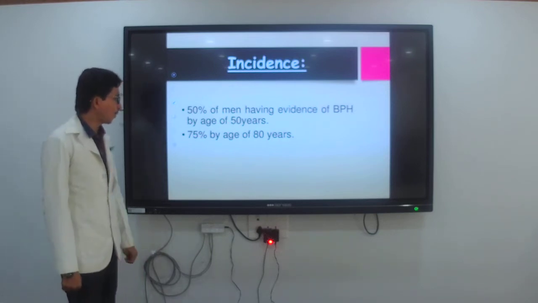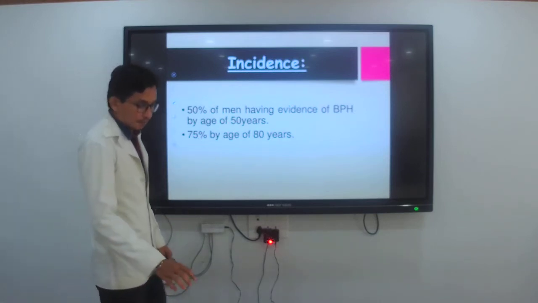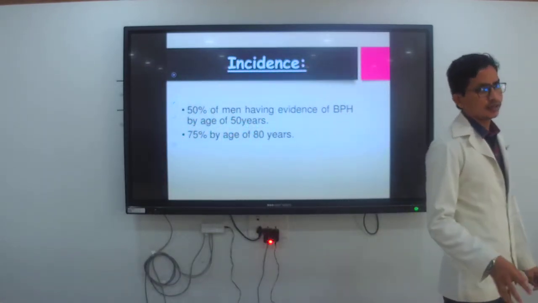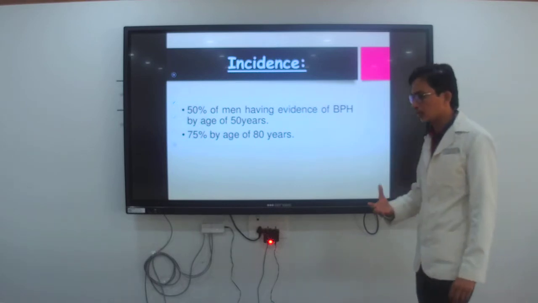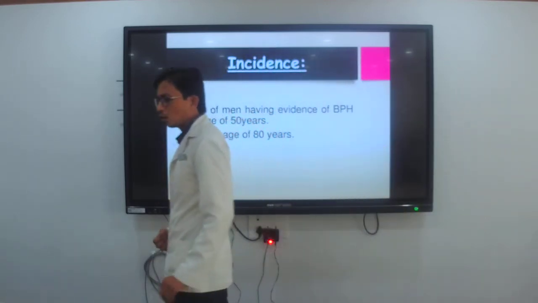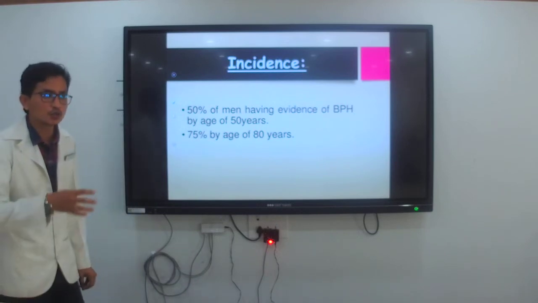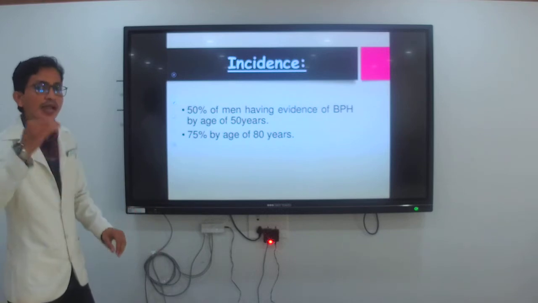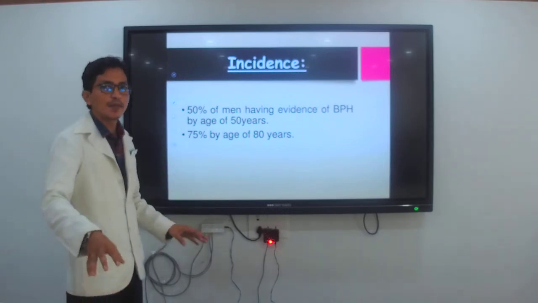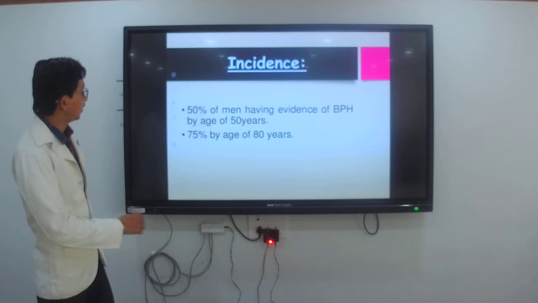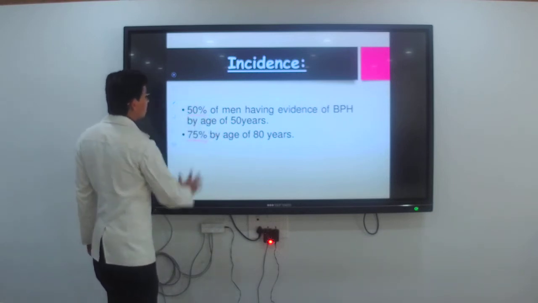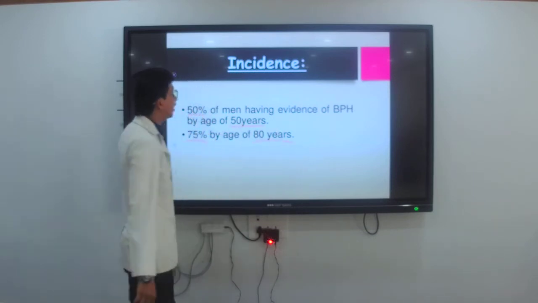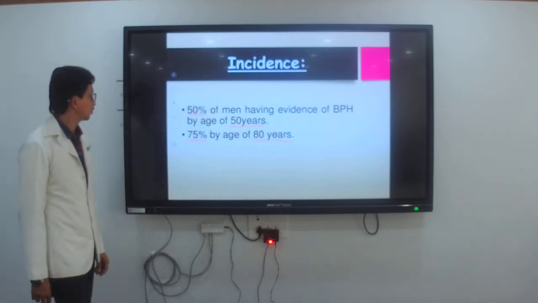Then 75% by age of 80 years. Okay, majority in the old people, they are having less activity, okay, they are not maintaining their personal hygiene properly, okay, because of that also they may be having the infection to the prostate. Because of that they are having 75% at the age, means above the 80 years they are suffering from the BPH. That is the percentage, 75% and 50%, okay, in the 50 years and 80 years they are suffering from the BPH, okay.